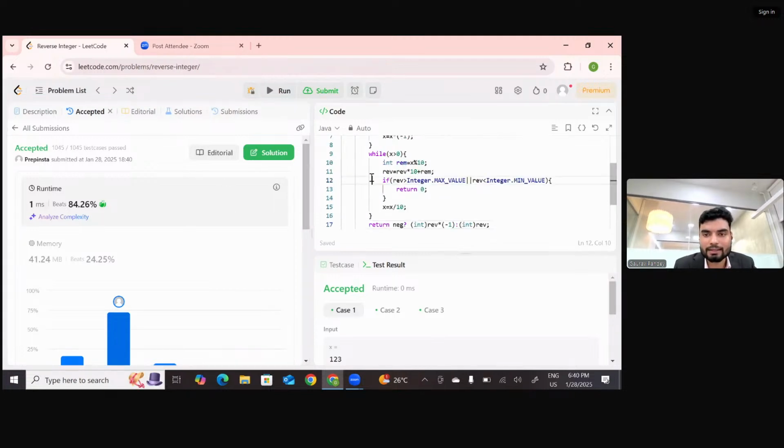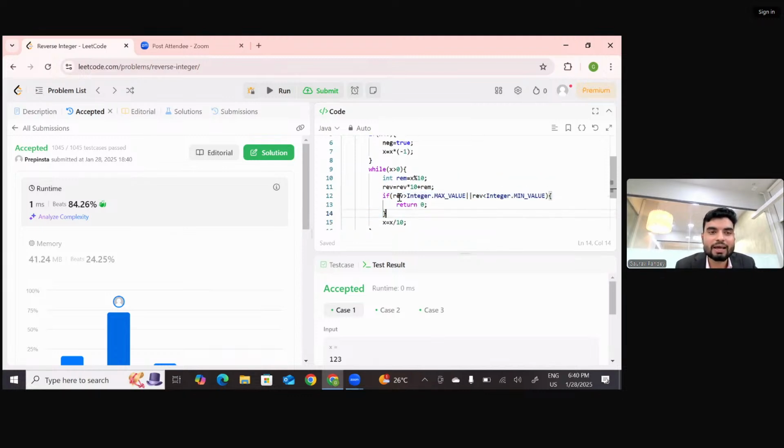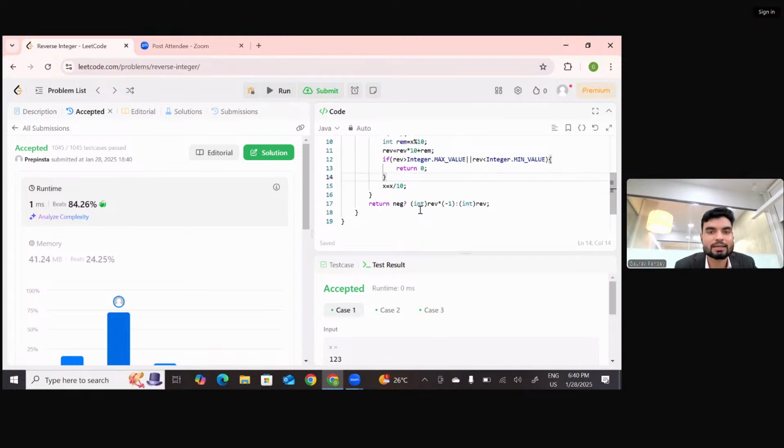And now you know why we have added even a single line. Why we have added this? Because if the reverse value becomes greater than the integer's value, at that time we need to return 0. That's why we are doing this. And when this situation arises, reverse cannot hold the integer value. That's why we are making it long. And now, because the function definition was for the integer value, we are doing an external typecasting here. We're converting this again to integer. So now this was solution number 1.